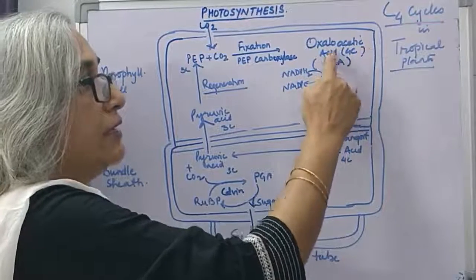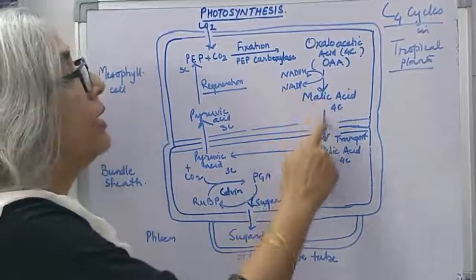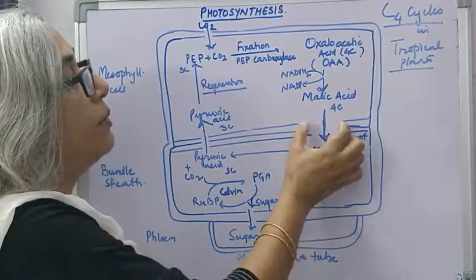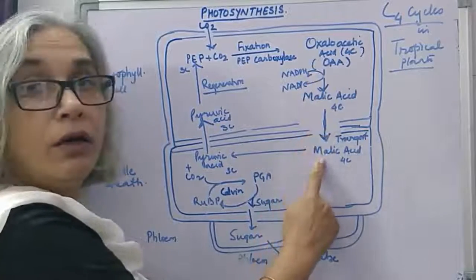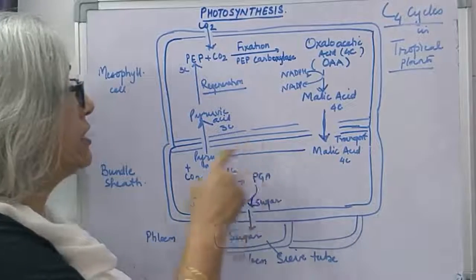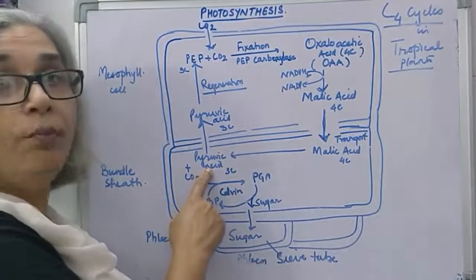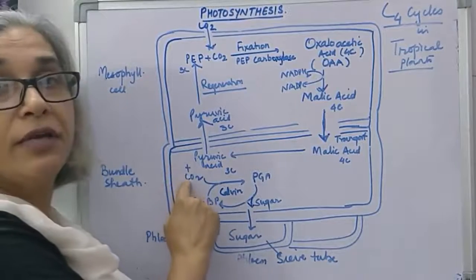The first carbon dioxide fixation product in C4 plants is oxaloacetic acid. This then changes into malic acid on accepting hydrogen. Malic acid, through plasmodesmata, comes into the bundle sheath cells. Plasmodesmata is the connection between two cells. From here, in the bundle sheath cells, it changes into pyruvic acid and a molecule of carbon dioxide is formed.